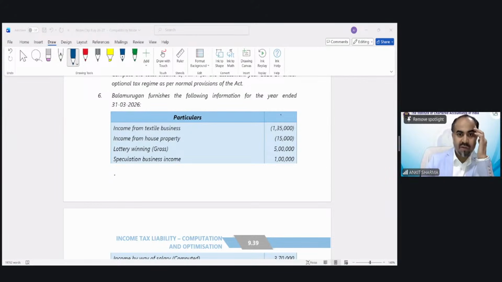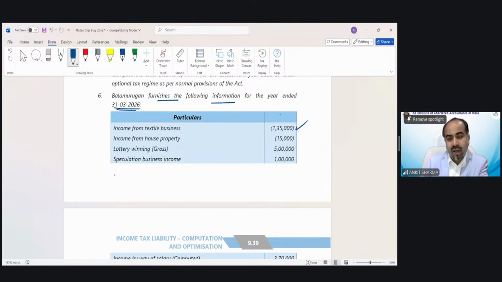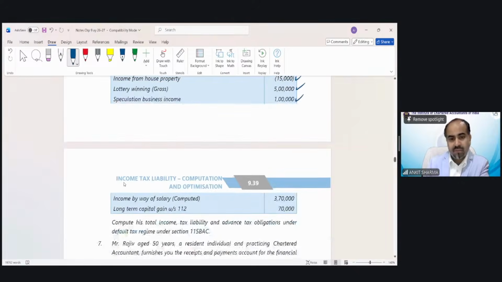Balmurugan furnished the following information for the year ended on 31st March 26. It has given income from textile business, which is a loss, of course. Income from house property, again loss. Lottery winning, gross value has been given. Speculation business income has been given. Income by way of salary computed. If the word computed has been mentioned anywhere, that means you do not need to do anything out of this. That means it has been calculated after standard deduction, etc.